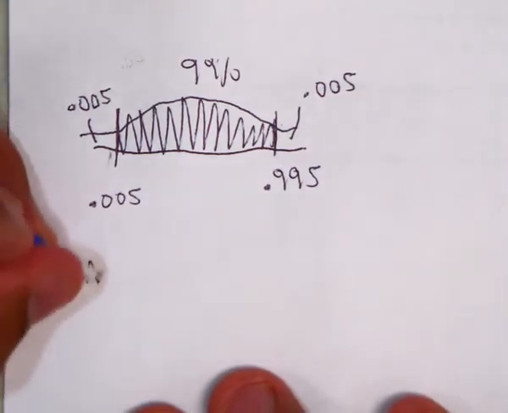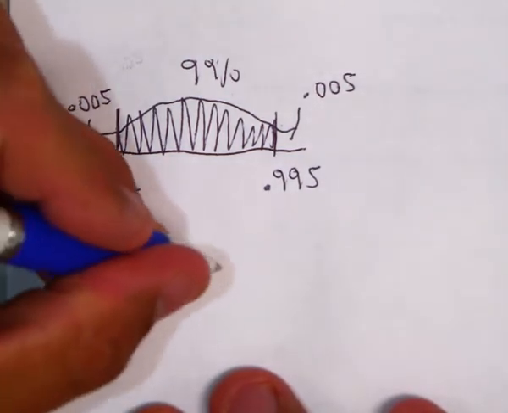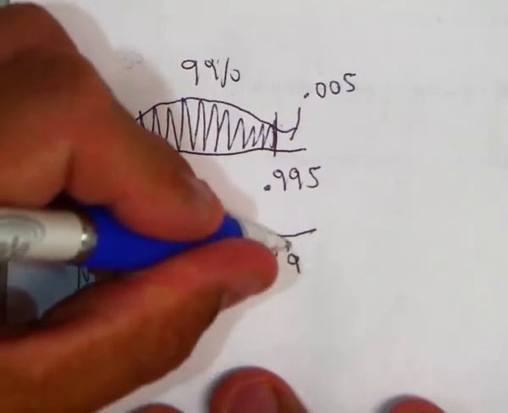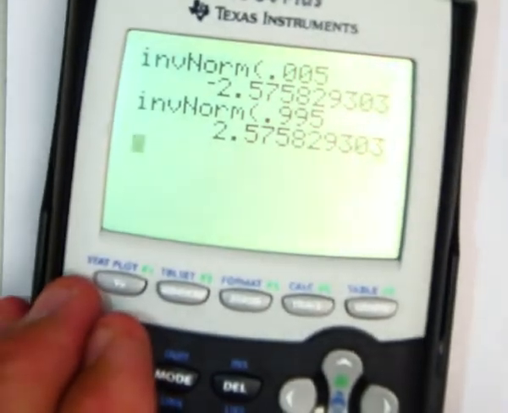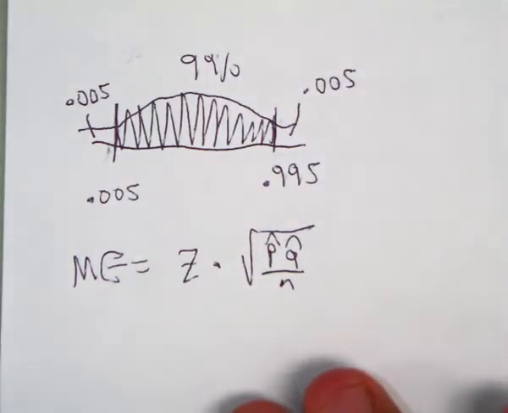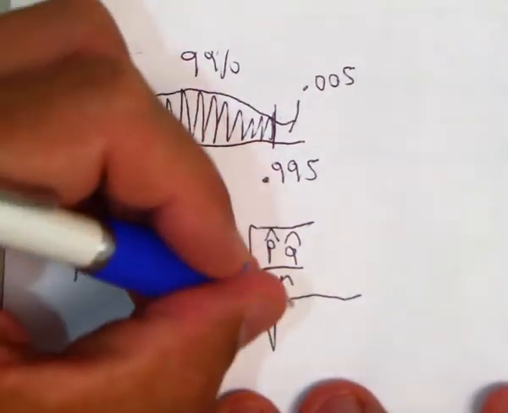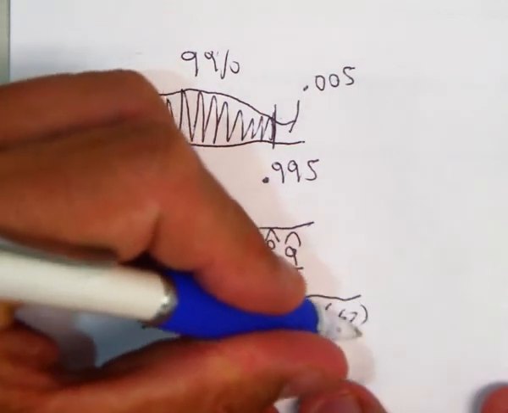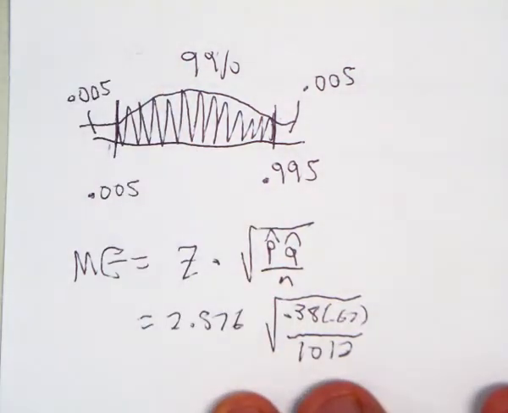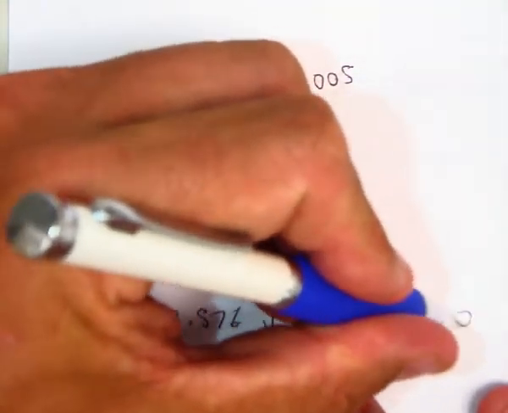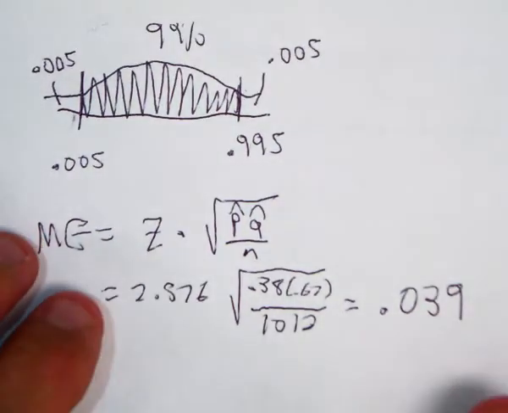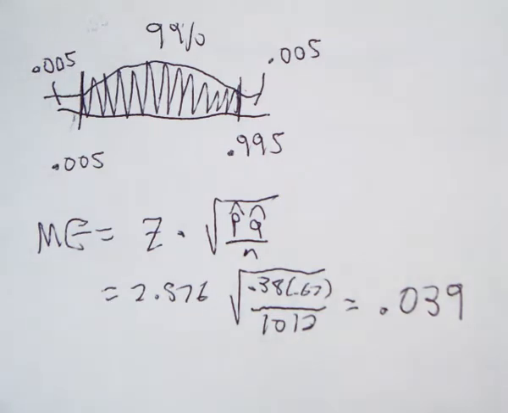So what's our margin of error going to equal? Well, margin of error equals z times the square root of p hat q hat over n. Well, what's z now? Well, z is 2.58, right? Or 2.576. So 2.576 times the square root of 0.38 times 0.62 over 1,012, and you get like 0.039 or 3.9%. So it's going to be wider. Well, we're more confident, so it's going to have a bigger interval. We're less precise though.